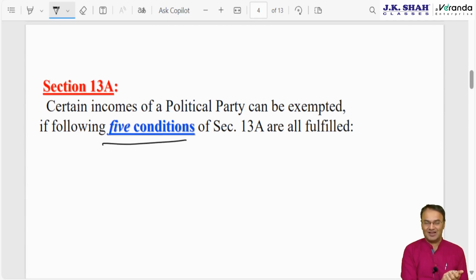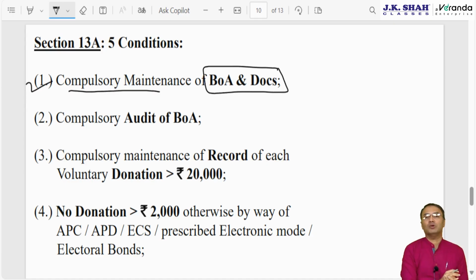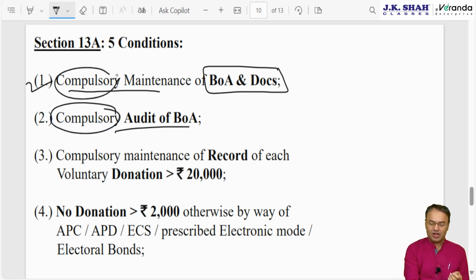Which 5 conditions? Let's have a look at them. The first is a condition with regards to compulsory maintenance of books of accounts and documents. Books of accounts and documents which can enable the AO to compute the income, P&L account, balance sheet, etc. Second, compulsory audit of books of accounts irrespective of the amount of income or amount of donations received. Here also, just like assessment of public charitable trust, the major source of income will be donations. Books of accounts are to be compulsorily maintained and compulsorily audited irrespective of the amount of income. Even if the income is 1 rupee, then also audit is mandatory.